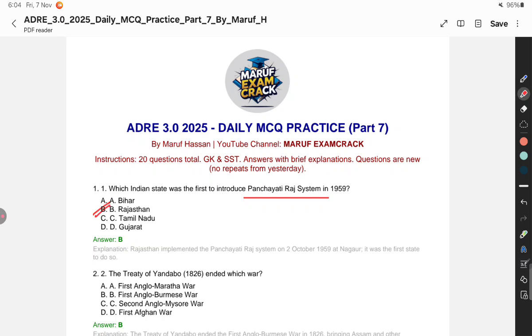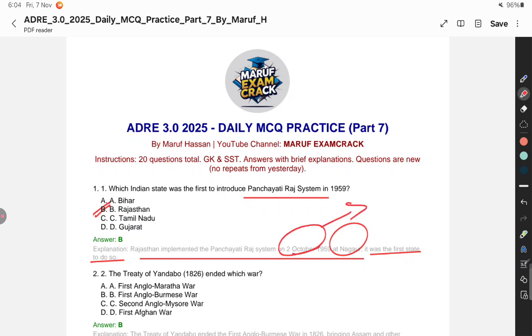All right, so Rajasthan implemented the Panchayat Raj system on 2nd October 1959 at the Nagaur district. ঠিক আছে, it was the first state to do so. All right, so 2 October is also considered as the birthday of father of nation that we used to call Bapu Mahatma Gandhi.